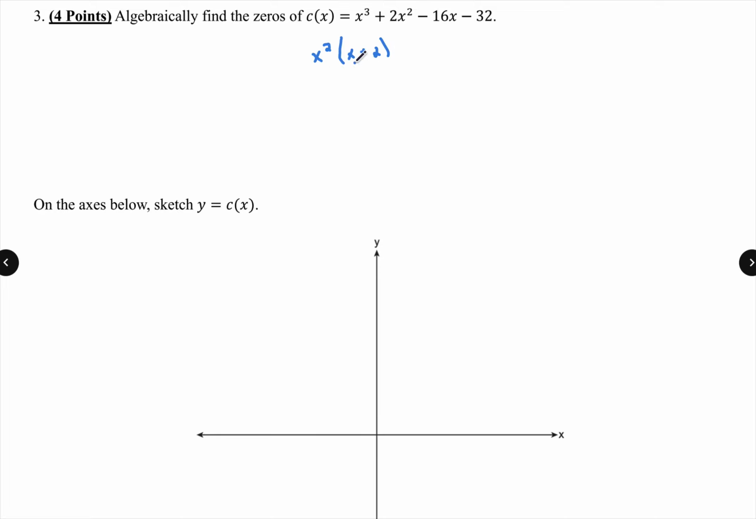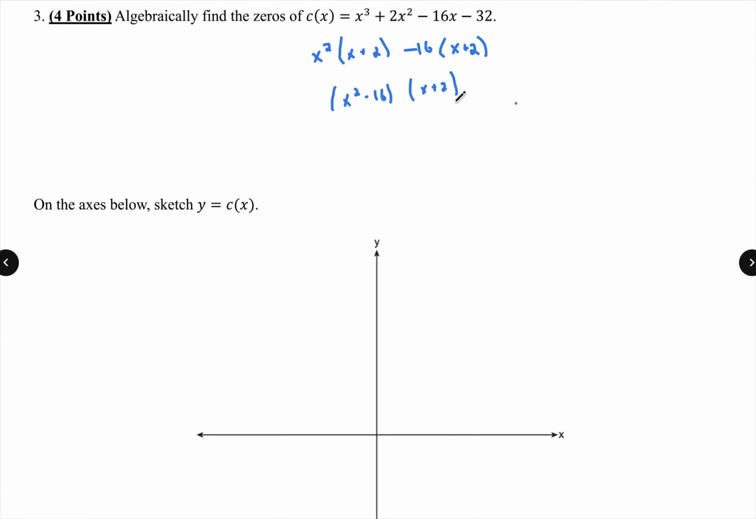Right now I kind of know my hint: I'm hoping that I'm getting X plus 2 as my second leftovers. What can I take out to get X plus 2? I can take out a minus 16, because minus 16 times X is negative 16X, and minus 16 times positive 2 is negative 32. Now I bring down my X plus 2s, they stay together, and then I'm going to say X squared minus 16.